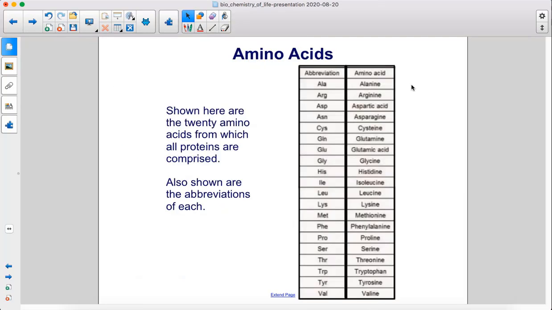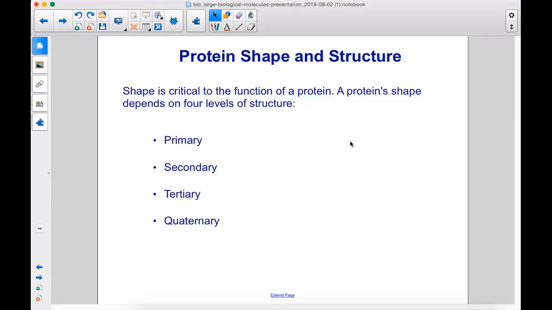Shown here are the 20 amino acids from which all proteins are comprised. Also shown are the abbreviations of each. Shape is critical to the function of a protein. A protein's shape depends on 4 levels of structure: primary, secondary, tertiary, and quaternary.